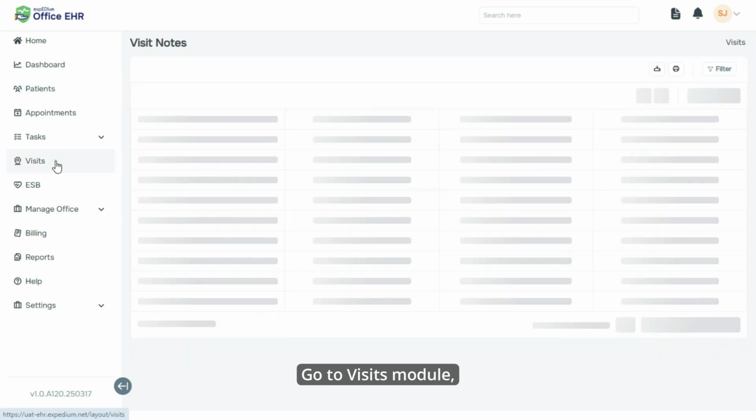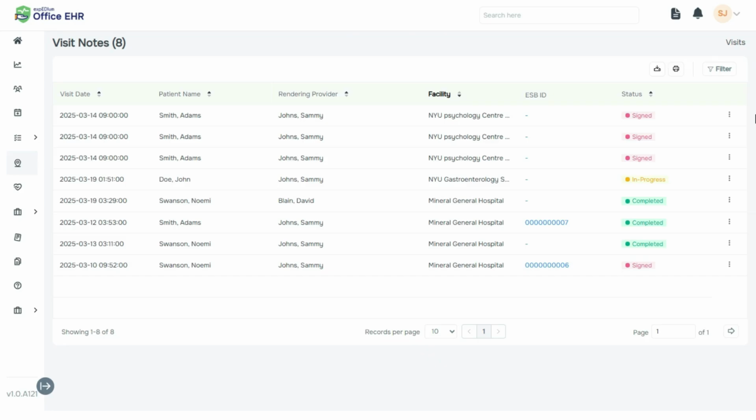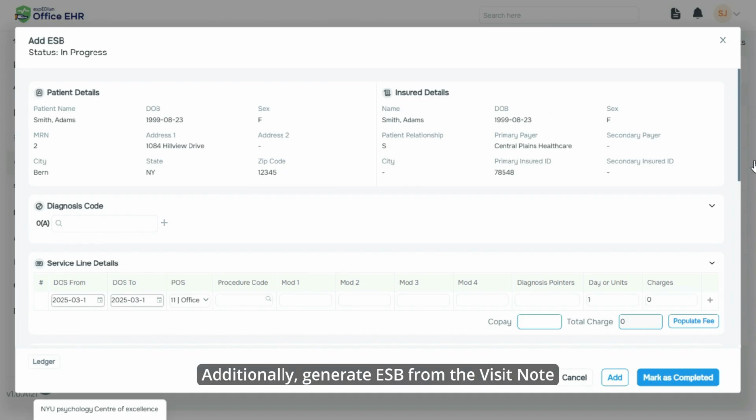Go to Visits module, preview the visit note from the side menu and download it. Additionally, generate ESB from the visit note.